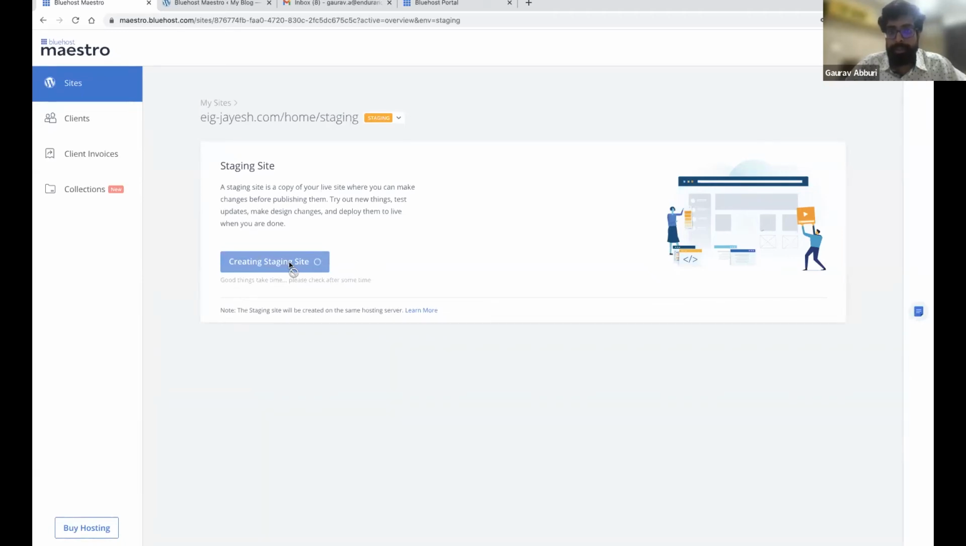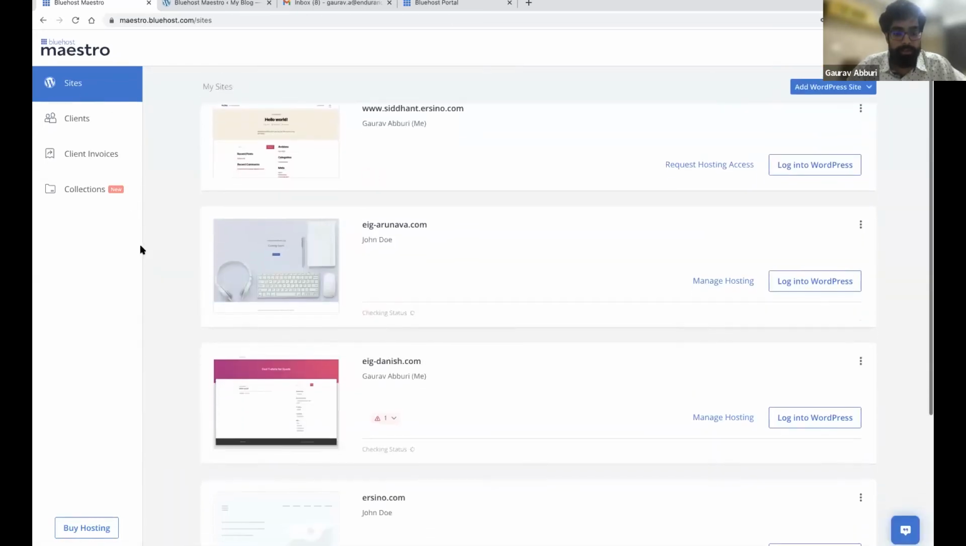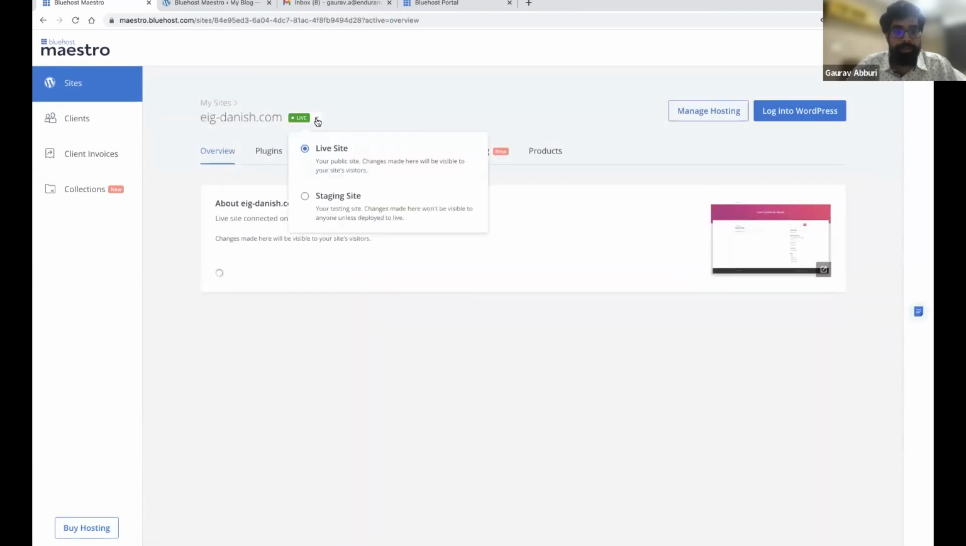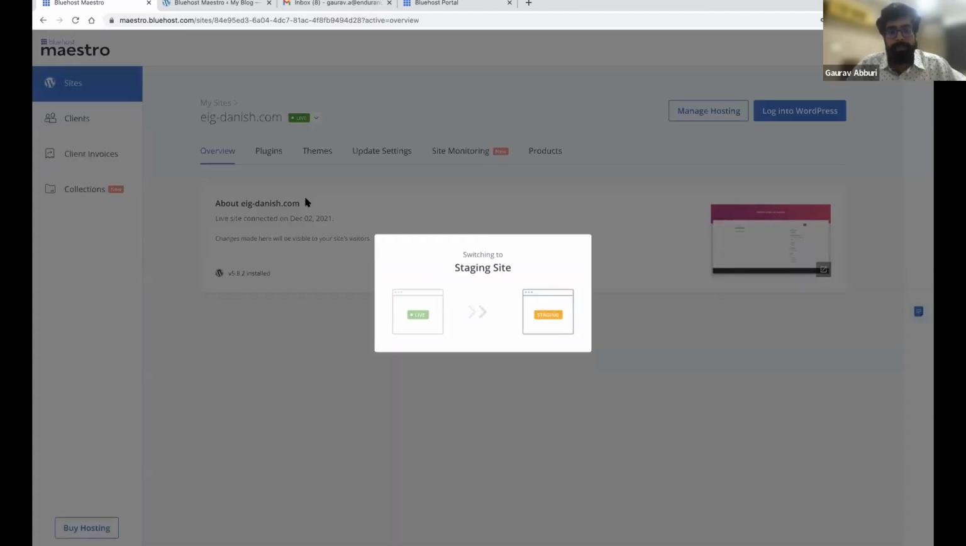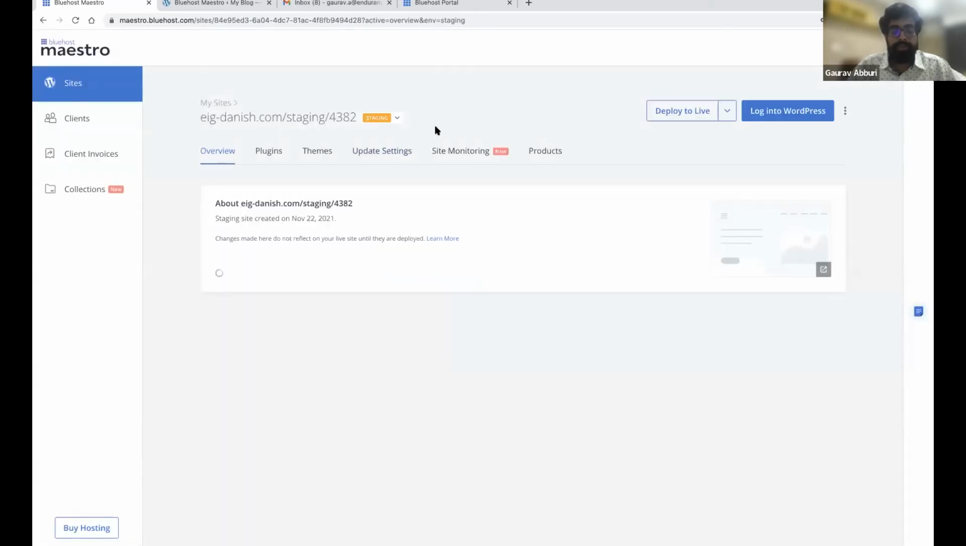This is going to take some time. I'll quickly navigate to another site which has staging already created. This particular site already has a staging created. As you can see, the staging is an exact copy of your live site. You can see your staging site's URL here. You can access the staging site by simply clicking here on the thumbnail.